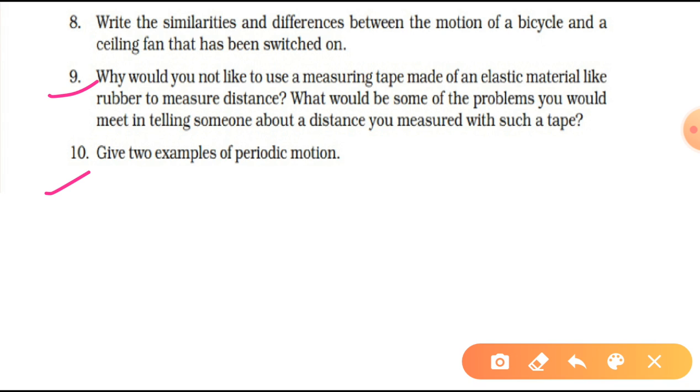Last question, that is, give two examples of periodic motion. We all know that a motion which repeats itself after some period of time is periodic motion. So a child on a swing, a ringing bell, the motion of the needle of a sewing machine, these are all examples of periodic motion. A moving pendulum can be added to it. So you can write any of them.